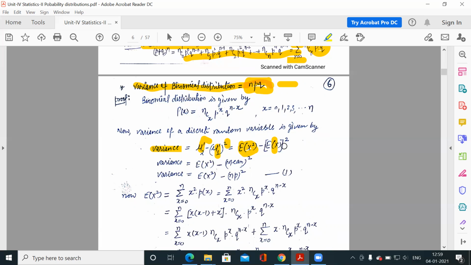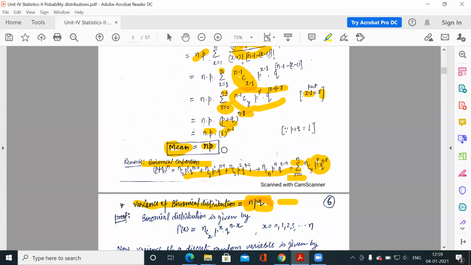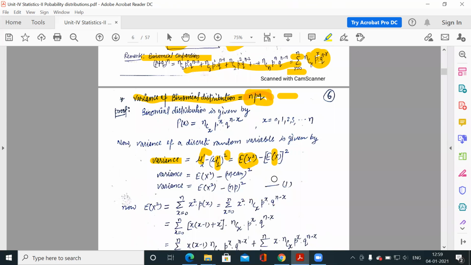The expected value of x is your mean. You have already calculated this value: the mean is np, that means mu1 dash, the expected value of x, is np. So this is np square. Now the only thing left is the expected value of x square. To calculate the variance, you need to calculate the expected value of x square.